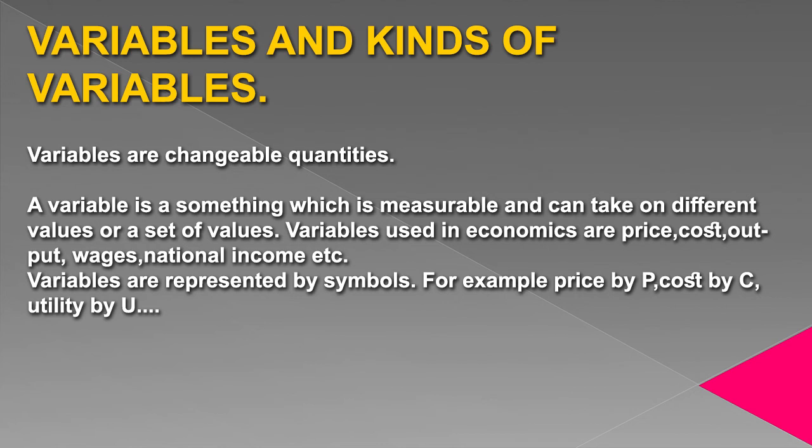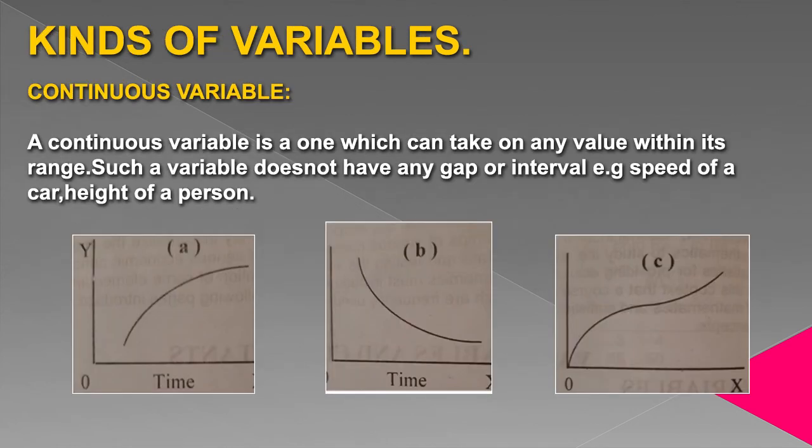In mathematics, generally we use the alphabet X, Y, Z, U, V as variables. We represent variables in the form of X, Y, Z in mathematics. But in economics, the general practice is to use the first letter of the word. For example, we represent variable price with P, cost with C, utility by U, demand by D, supply by S, etc., etc. Kinds of variables.